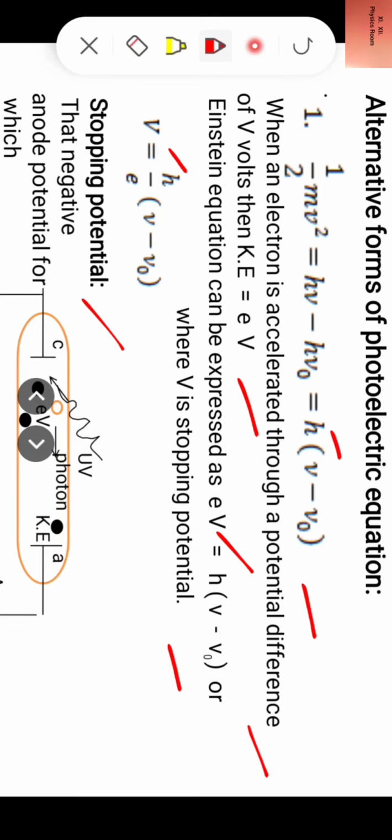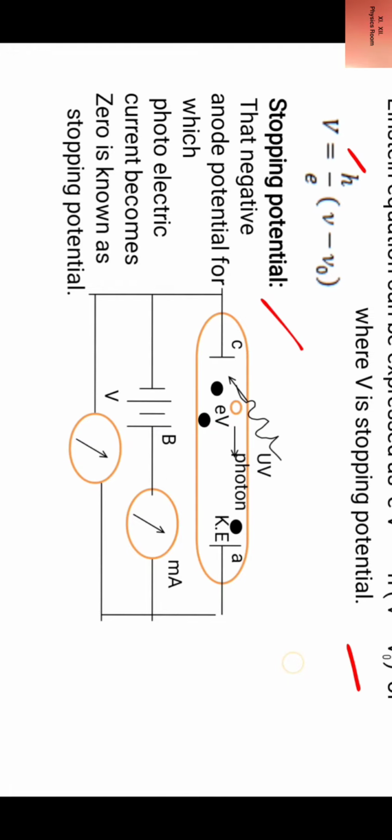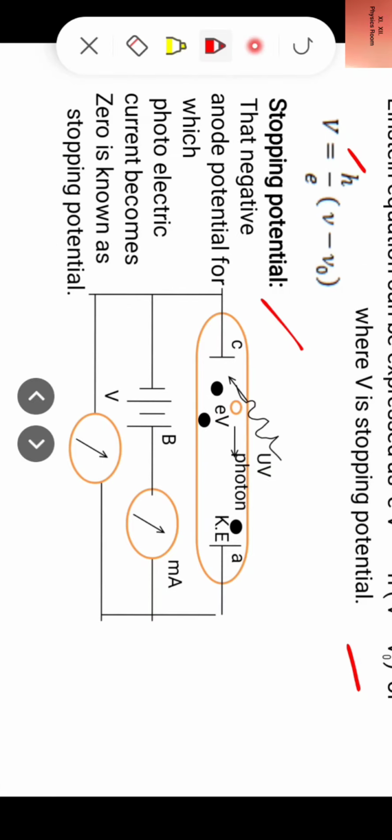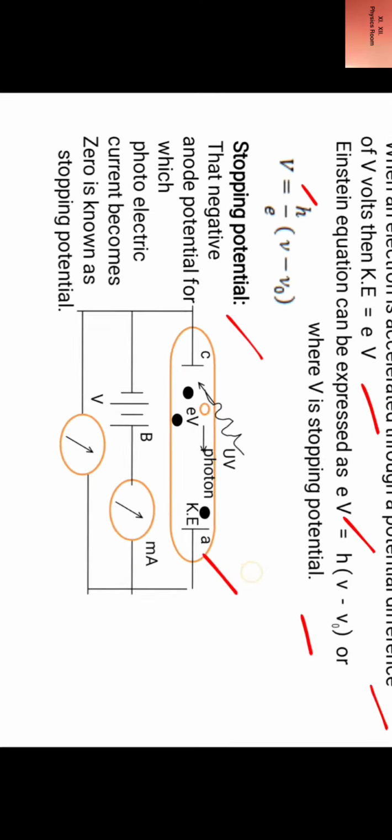Now what is stopping potential? Let us take up what is stopping potential. We define stopping potential as that negative anode potential for which photoelectric current becomes 0. That negative anode potential for which photoelectric current becomes 0 is known as stopping potential. So it's another important term, stopping potential.